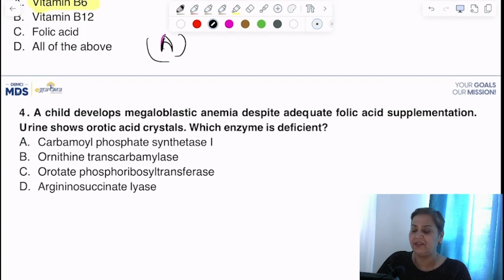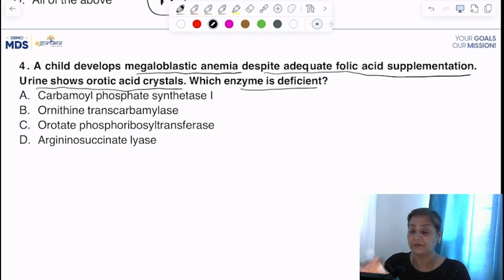A child develops megaloblastic anemia despite adequate folic acid supplementation. Urine shows orotic acid crystals. Which enzyme is deficient? Now, if we talk about this question, I know there must be a confusion between ornithine transcarbamylase and orotate phosphoribosyl transferase. So, beta, just keep one thing in mind. This is an example of orotic aciduria.